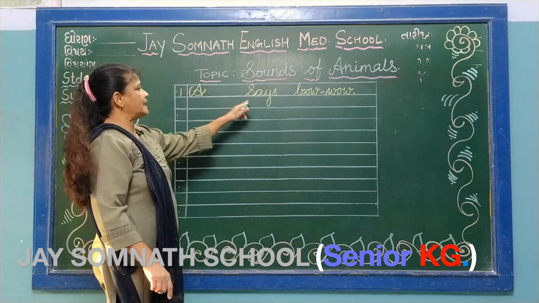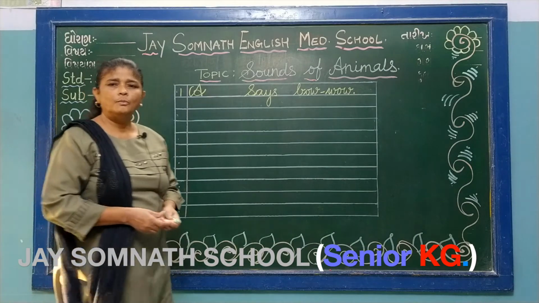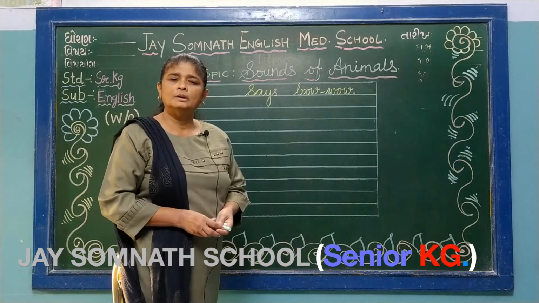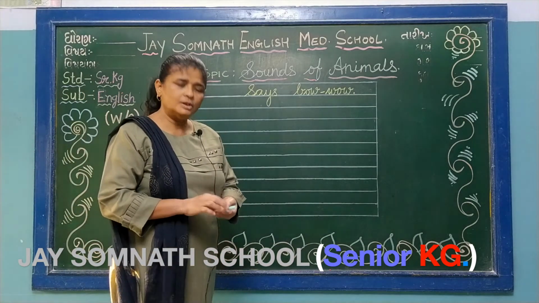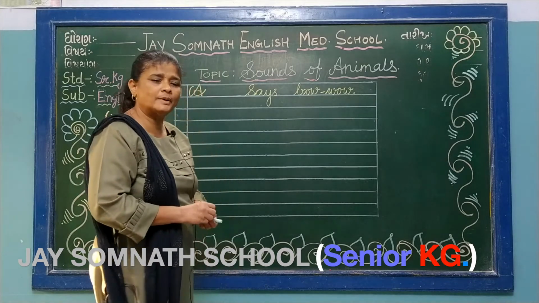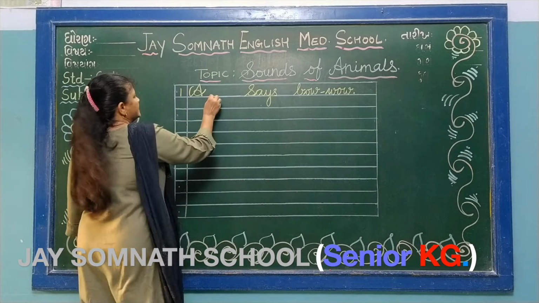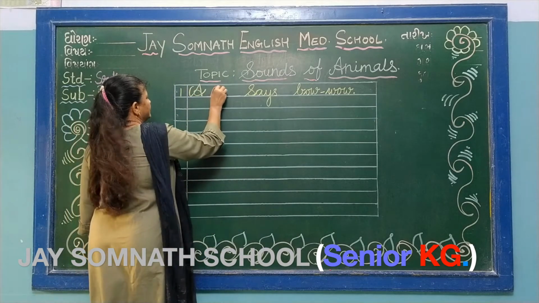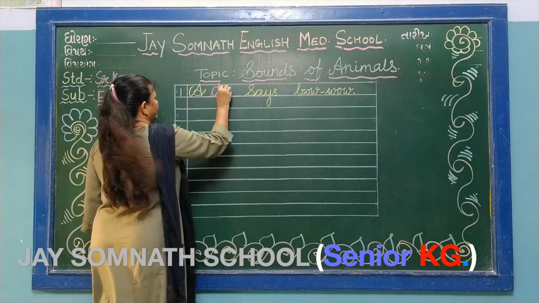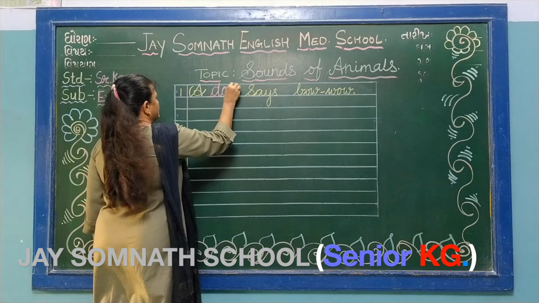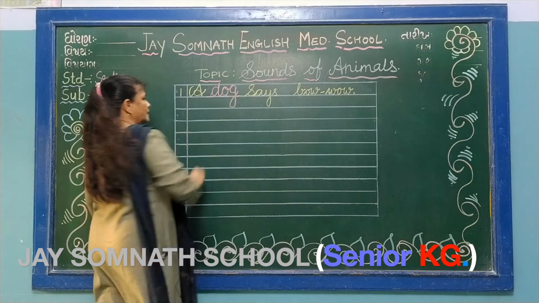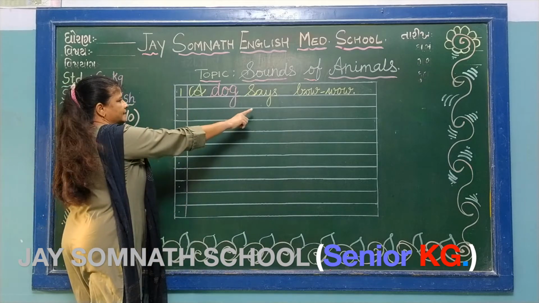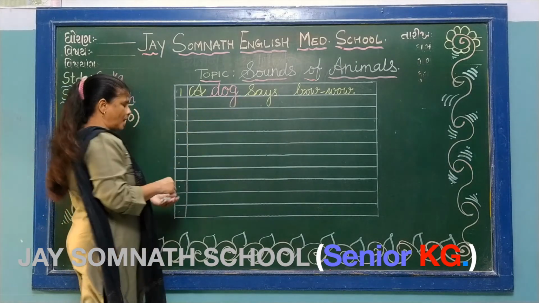A dash says bow wow. Who says bow wow? Dog says. Then you have to write here D O G dog. Okay? This is the first sentence. A dog says bow wow.